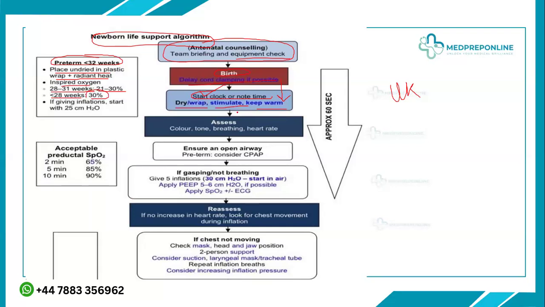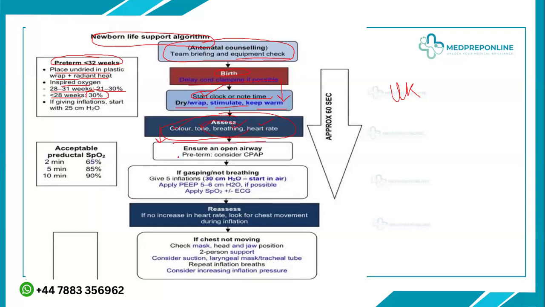Then after you have done these initial steps, you will assess the baby. You will assess their breathing, their heart rate, their color and the tone. Whether the baby is breathing or not, whether the heart rate is getting better or not, whether the color is pink or not, and what the tone is, whether the baby is limp or actively moving. If any one of them is no, the baby is not pink or the tone is limp, the baby is not breathing, basically this will all happen when the baby is apneic. Then your heart rate will also not improve.